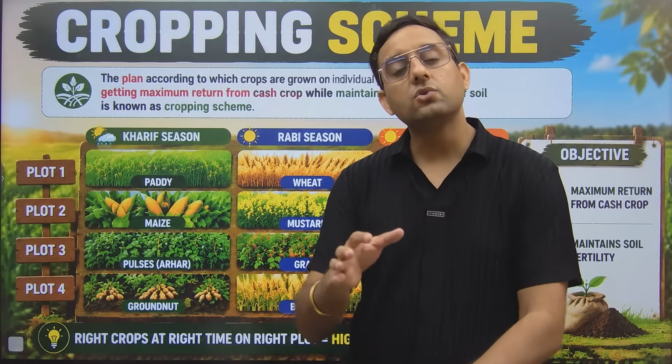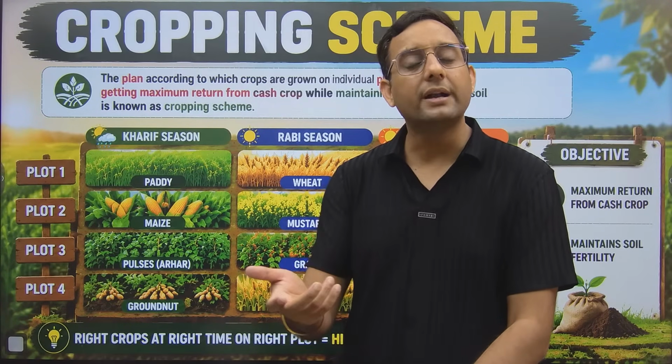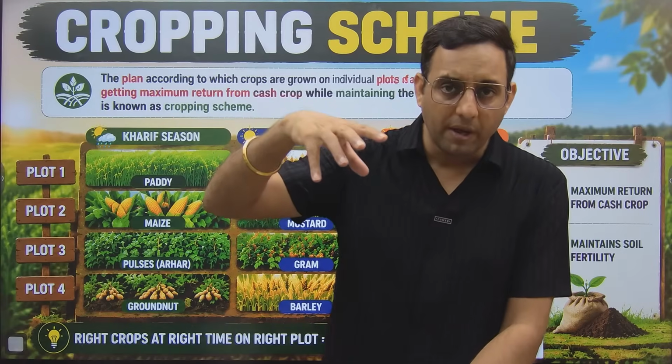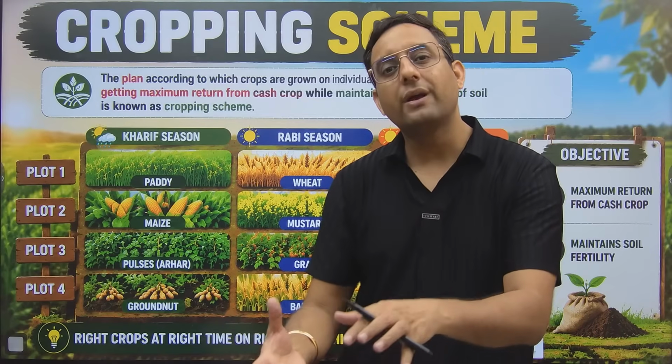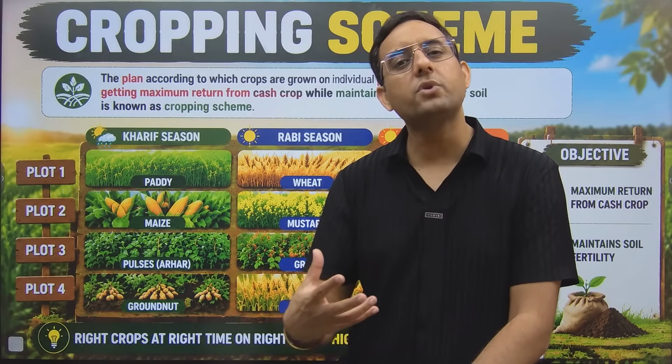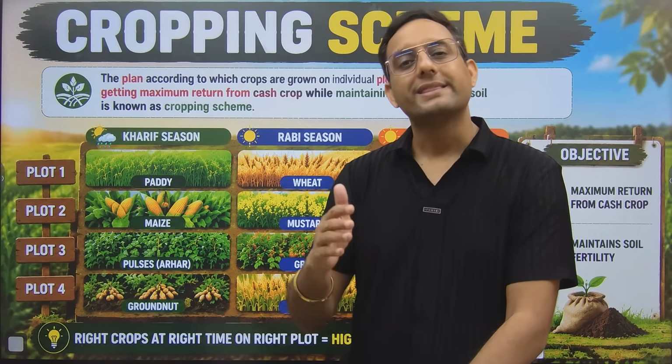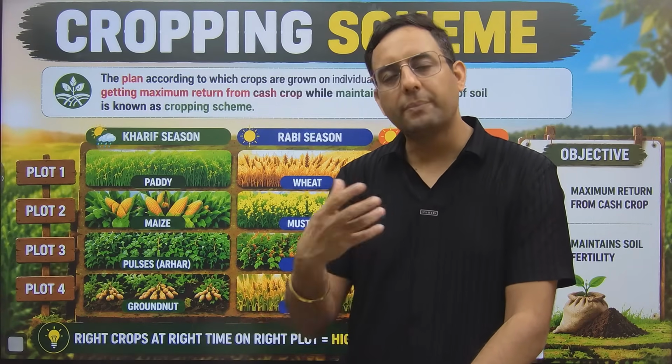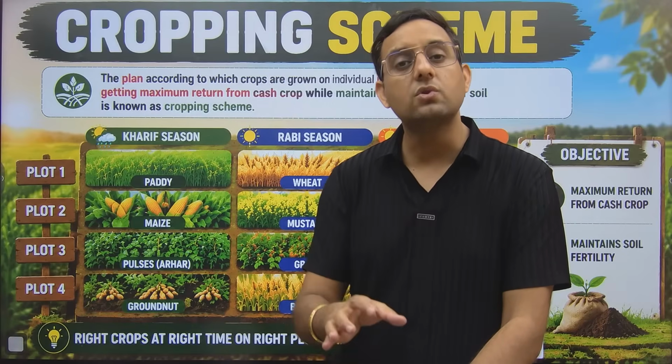Second says you should grow shallow root crop after the deep rooted crop, because deep rooted crops are taking the nutrition from the deep zone of the soil. Then the deep zone of soil has less nutrient. This is why you should grow shallow rooted crop. So are we used to follow this? The deep rooted should be followed by shallow? Of course no.